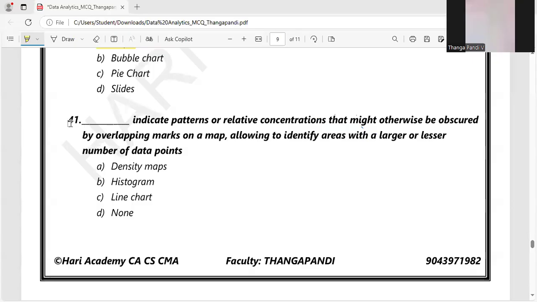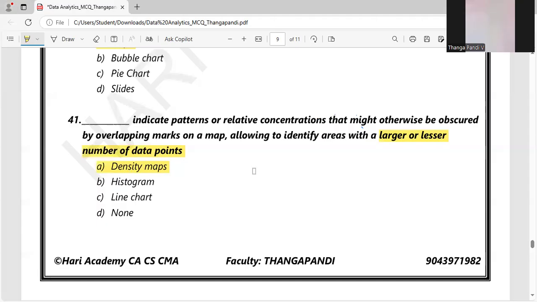Let's move on to question number 41. Dash indicates a pattern or relative concentration that might otherwise be obscured by overlapping marks on a map, allowing us to identify areas with a larger or lesser number of data points. To identify areas with a larger or lesser amount of data points, we can use density maps. We can eliminate the options: histograms are used for frequencies, line charts are used when a timeline is involved, and none will not be the answer. That indicates density maps are the right answer, because for representing larger and lesser values within the data, we use density maps.